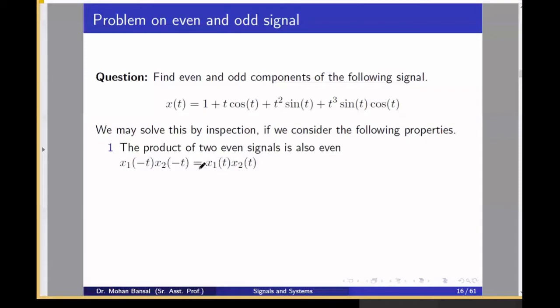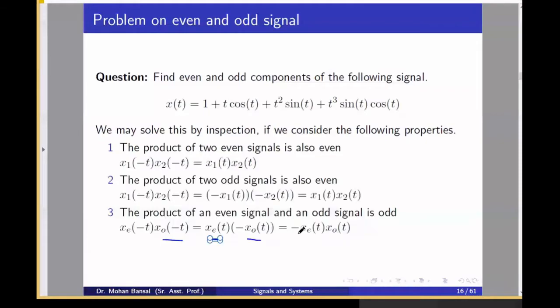The product of even signals is always even because x1(minus t) can be written as x1(t), and x2(minus t) can be written as x2(t). The product of two odd signals is always an even component because we can write x1(minus t) as minus x1(t) and x2(minus t) as minus x2(t). And the product of an even signal and an odd signal is always an odd signal because we can write xe(minus t) as xe(t), which is an even signal, and xo(minus t) can be written as minus xo(t), which is the odd signal.